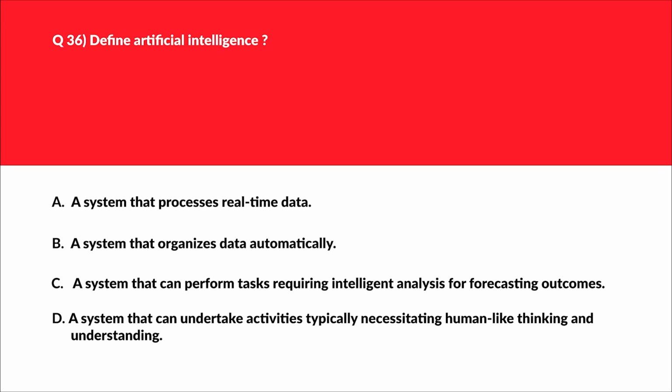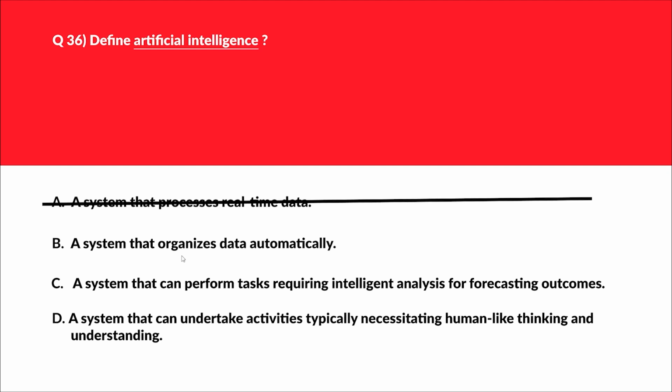Alright, since artificial intelligence is trending in the market, let's understand which of these is the correct definition of AI. We'll first look at option A. A says a system that processes real-time data. Real-time data doesn't necessarily involve artificial intelligence. Artificial intelligence can be applied to batch processing as well, not just limited to real-time data. Therefore, this is out. Let's move to option B.